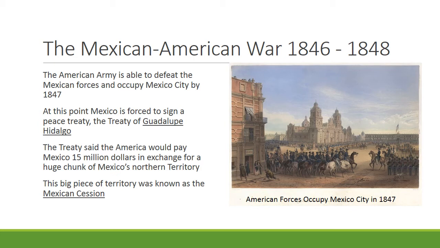At this point, Mexico is totally beaten and forced to sign the Treaty of Guadalupe Hidalgo. This treaty basically says that America would pay Mexico $15 million in exchange for a huge chunk of Mexico's northern territory. This deal goes through, Mexico gets its money, America gets the land from Mexico. This territory is called the Mexican Cession.